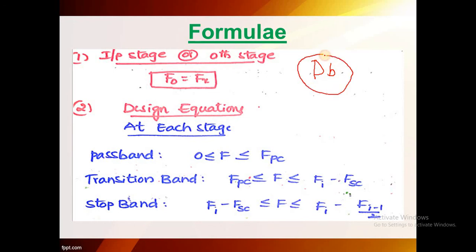They will ask to design a 2-stage decimator, 3-stage decimator, 1-stage decimator, etc. For such problems, we have to know these formulas. I am not going to discuss any problems now. For the time being, just remember these formulas. In further classes, I will discuss the problems.